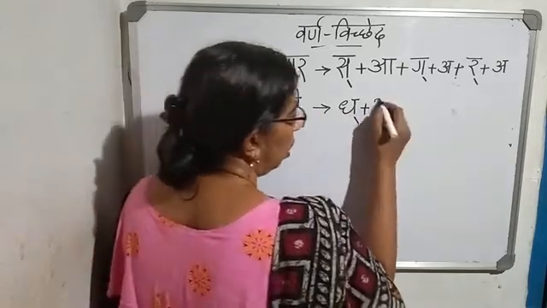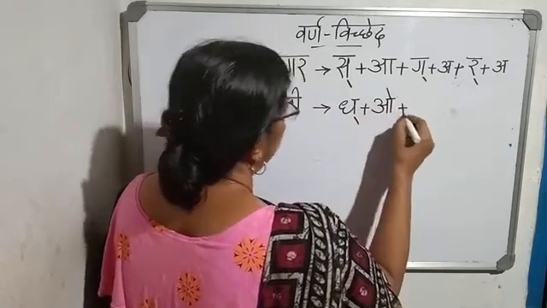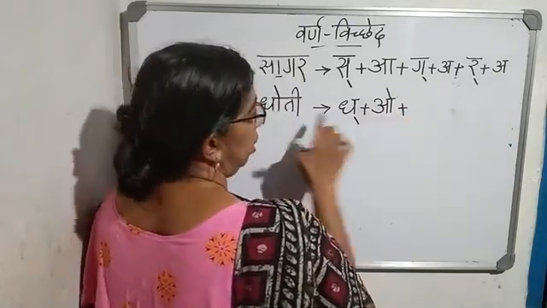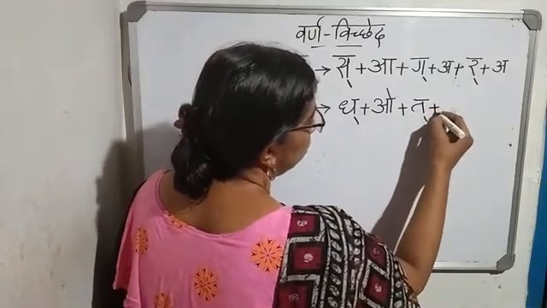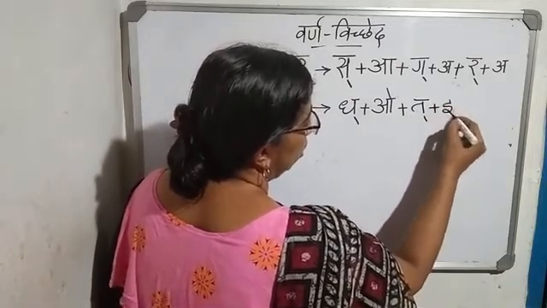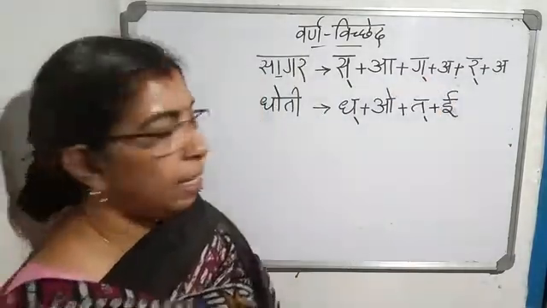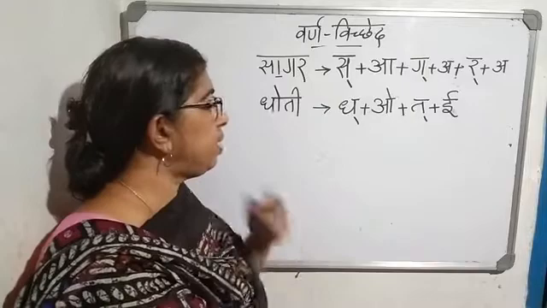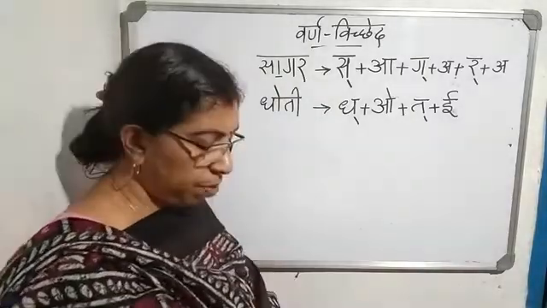Dho. Dha plus O plus T. Ta half plus E. It became dhoti. Like this you have to separate Swarakshar from the given word.